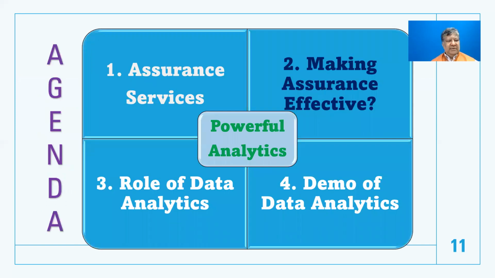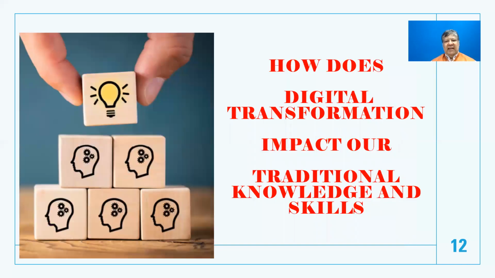Now let's come to the second aspect, which is how to make the assurance more effective. Now we know we're living in a digital world where the data is invisible, the data is intangible. How does the digital transformation impact our traditional knowledge and skills? When you want to collect and evaluate the evidence, we found this evidence, which is in the form of data, is actually hidden inside the computers, inside the system. So we should know how to access and analyze this invisible or intangible data using relevant tools and techniques or the software so that we can evaluate.